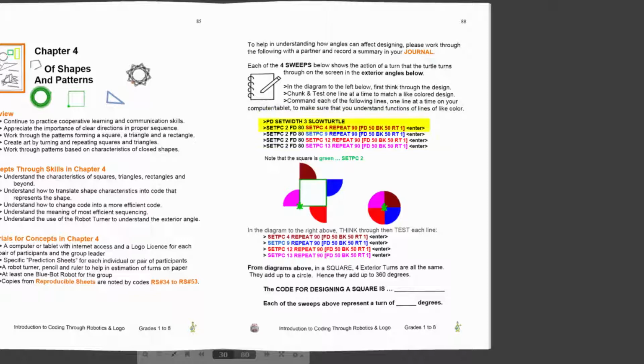Now use the highlighted code on page 88 to help you in predicting code for these shapes. Test the code with Logo on your computer. From these diagrams, in a square, 4 exterior turns are all the same. They add up to a circle. Hence, they add up to 360 degrees. The code for designing a square is repeat 4, forward 50, right 90.